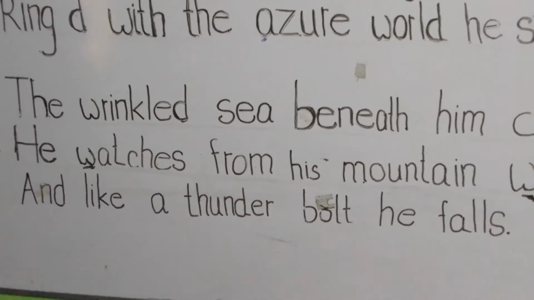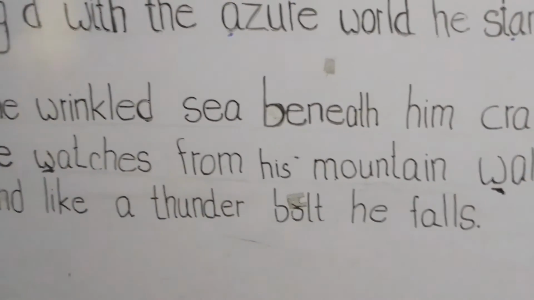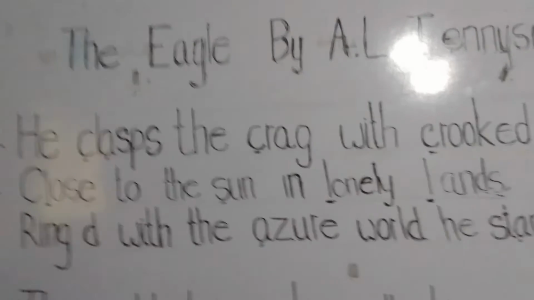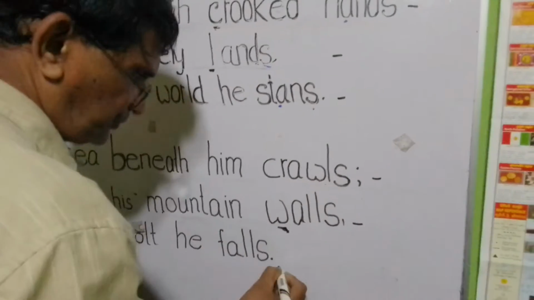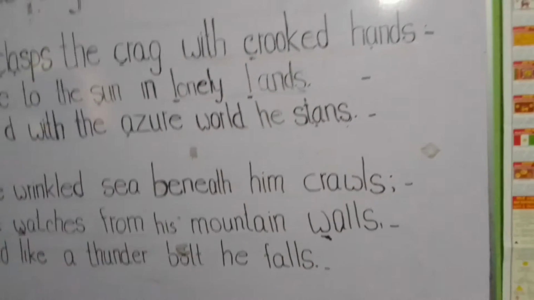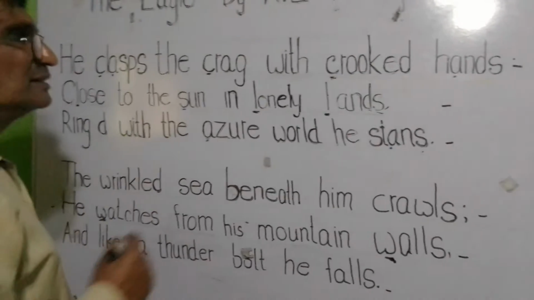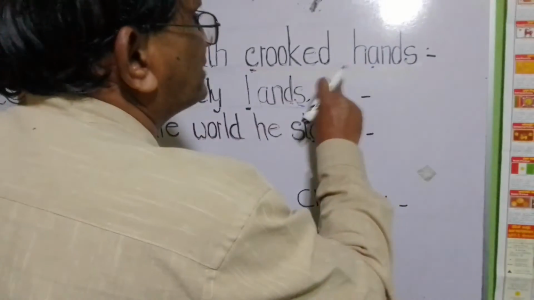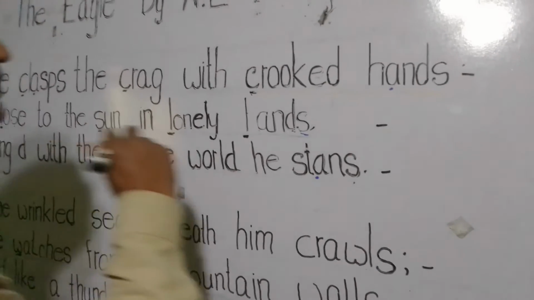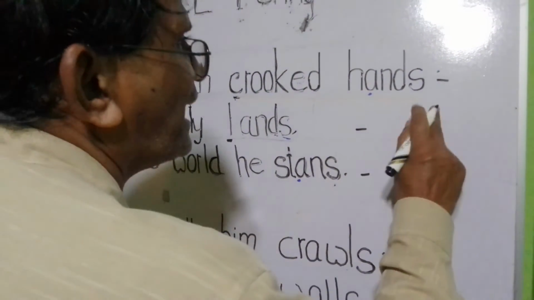Okay students, next I hope to say something about the rhyming order of the poem Eagle. Now, what is the last word of the first line? The last word of the first line is hands.